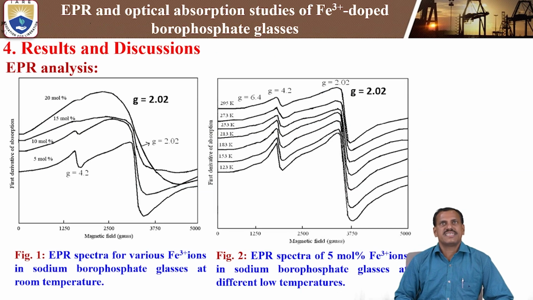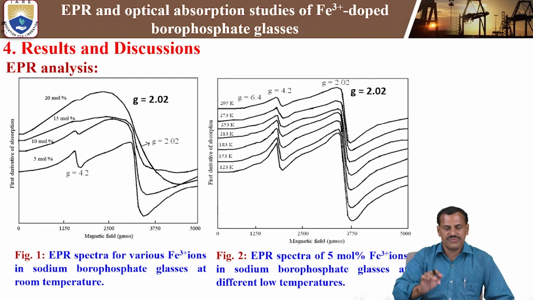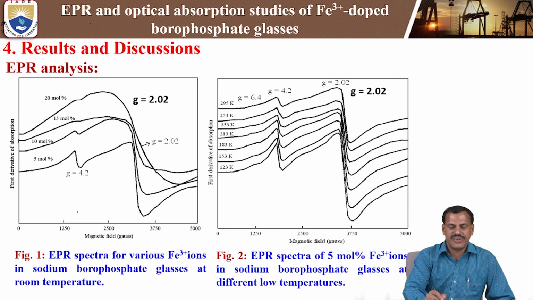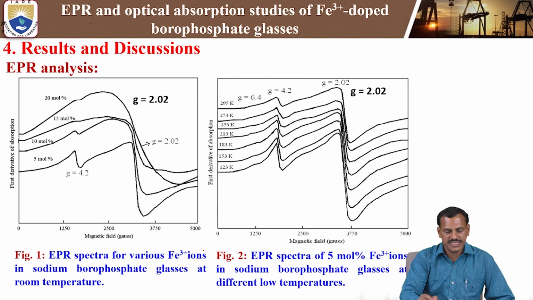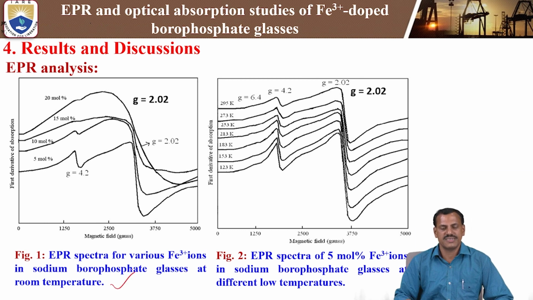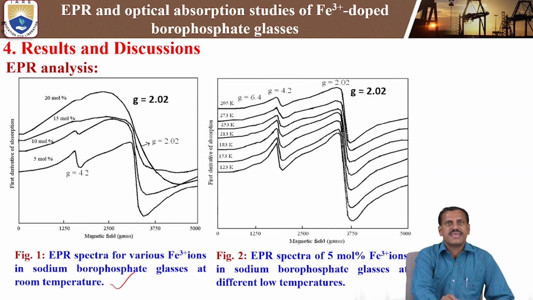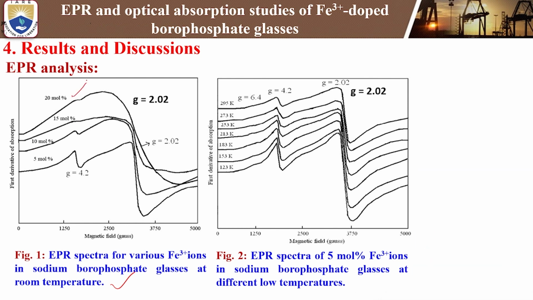Next, results and discussion. First, the result is EPR analysis. Figure 1 shows the EPR spectra for various iron 3 plus ion concentrations in sodium borophosphate glasses at room temperature. The present samples we are studying at room temperature only. Here x equals 5 mole percent, that means 5 mole percent of iron 3 plus ions, 10 mole percent, 15 mole percent, and 20 mole percent of iron. These are the different concentrations of the iron content.